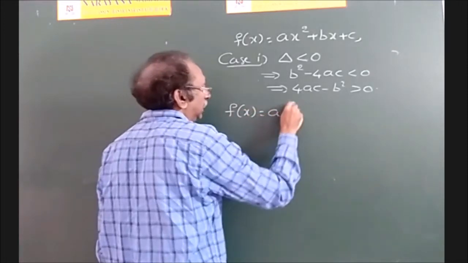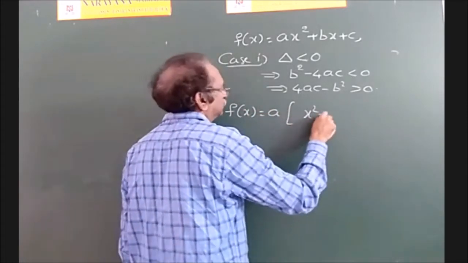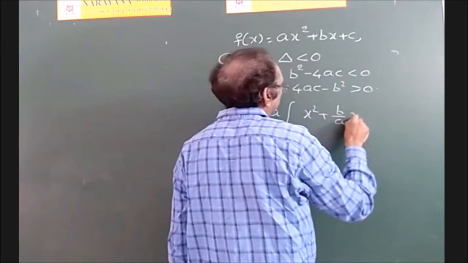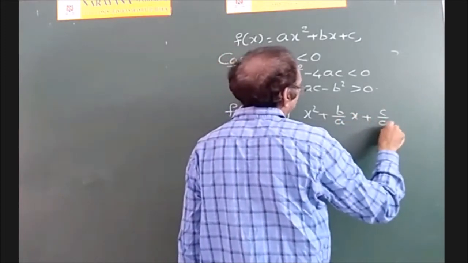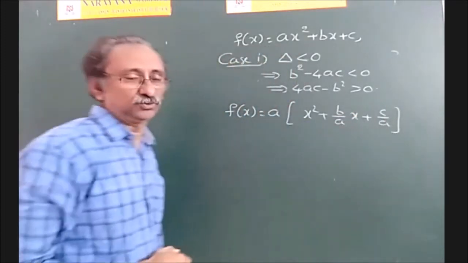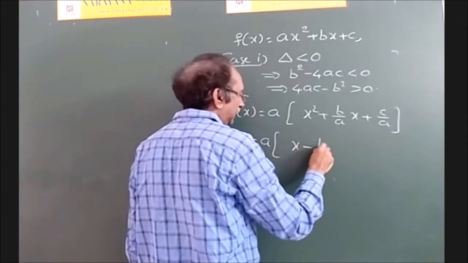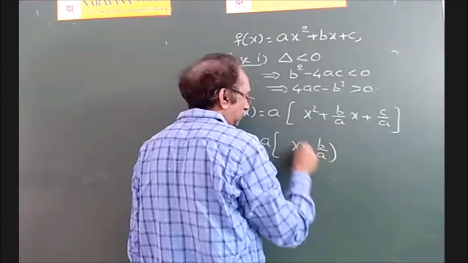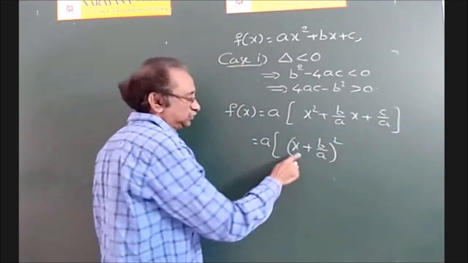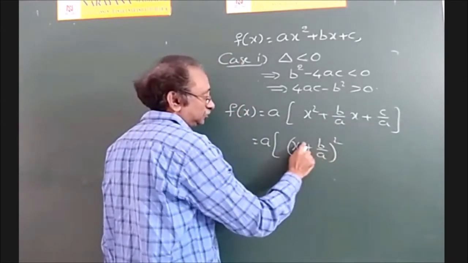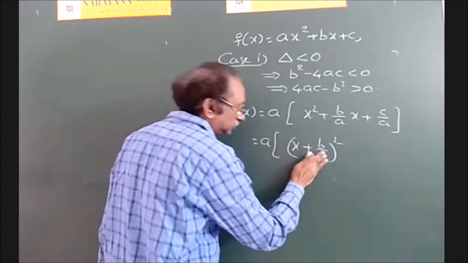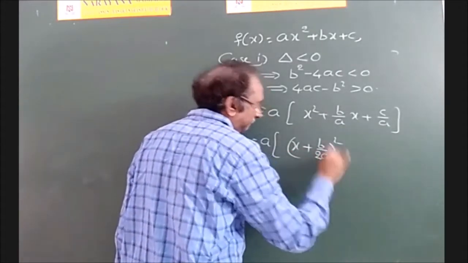f(x) is equal to a into x square plus b by a into x plus c by a. So we have done this so many times. a into, this is x plus b by a whole square. So x square plus 2 into x into b by 2a, this one is b by 2a.